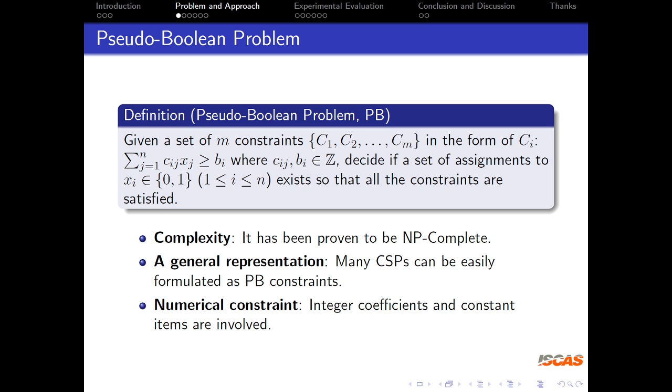First, it has been proven to be an NP-complete problem. Second, many CSPs can be easily formulated as PB constraints, so the model could handle various CSPs without modifying the structure. Third, because the PB constraints involve integer coefficients and constant atoms, we believe it provides an important setting for investigating the capability of GNN in extracting features of numerical constraints.